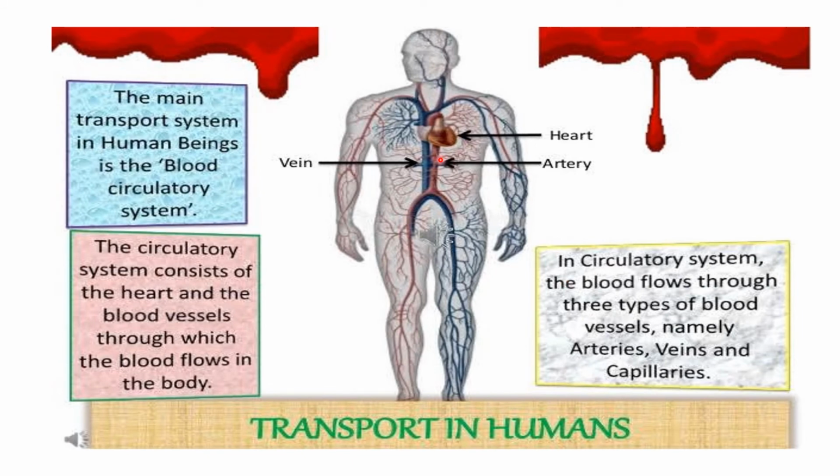And one more thing, if you observe this diagram, you can clearly understand about transport in humans. Just read that. The main transport system in human beings is the blood circulatory system. The circulatory system consists of the heart and the blood vessels through which the blood flows. In the circulatory system, the blood flows through three types of blood vessels, namely arteries, veins, and capillaries. So now you clearly understood what the transport system is, what it is otherwise called, and what it consists of.